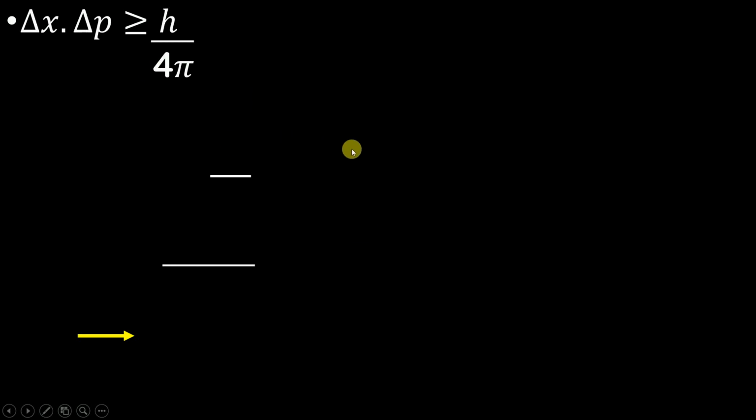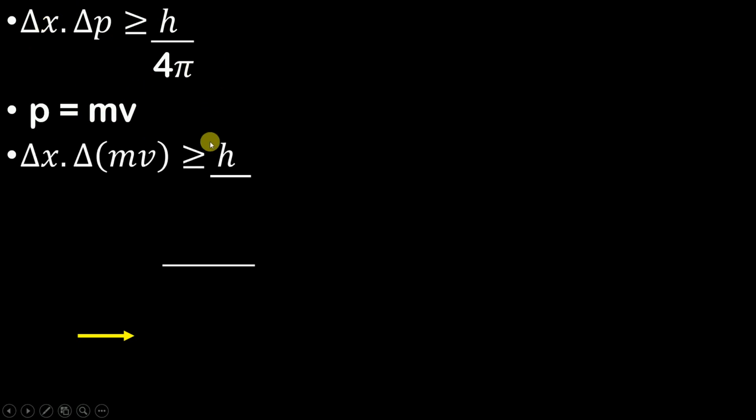Now moving ahead, I will just consider this equation again. In this equation, what is this p? This p is nothing but momentum. Am I right? And as we all know, the formula for momentum p is equal to mass into velocity. So can I substitute mass into velocity in this equation? This is what I am going to do now. I am substituting mass into velocity in place of p. But here, if you observe carefully, in this formula, mass into velocity, let's say our microscopic particle is an electron. So this m is nothing but the mass of an electron, and this v is nothing but the velocity of an electron.